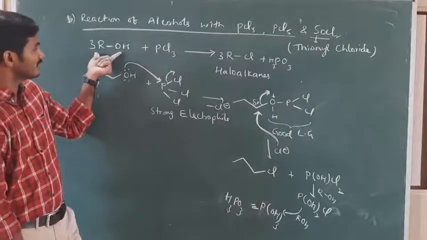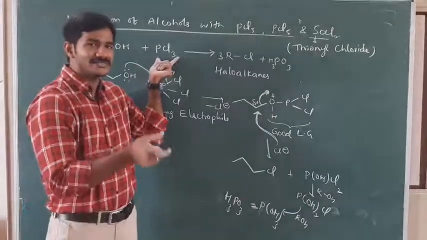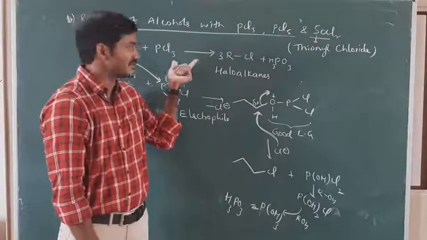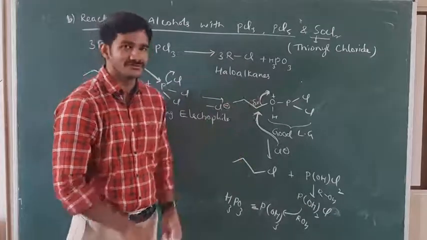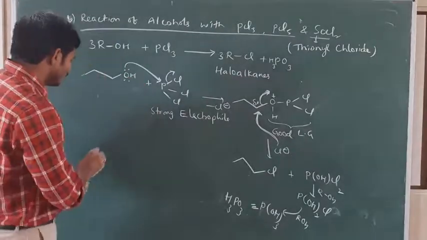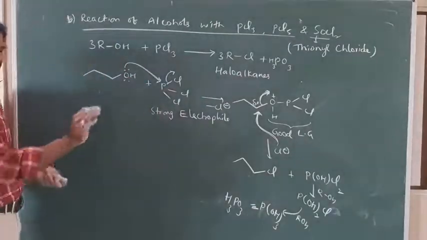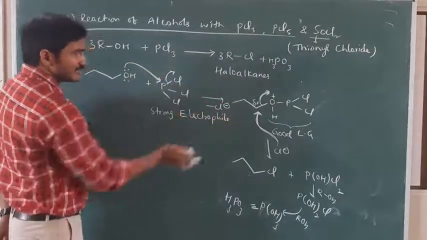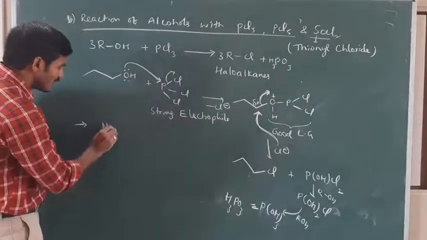With 3 molecules of alcohol, 1 molecule of PCl3 is enough. We are getting 3 molecules of haloalkane. Okay. So this is a simple mechanism. Why I wrote this mechanism is to make a few points. Can you think whether a carbocation is forming here? No. No carbocation is formed.